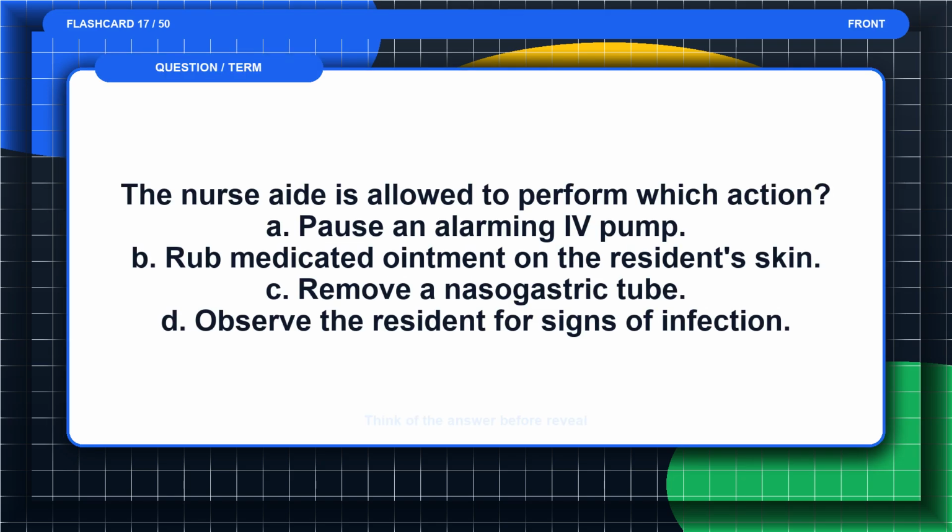Flashcard 17. The nurse aide is allowed to perform which action? A. Pause an alarming IV pump. B. Rub medicated ointment on the resident's skin. C. Remove a nasogastric tube. D. Observe the resident for signs of infection. Think of the answer before the reveal.